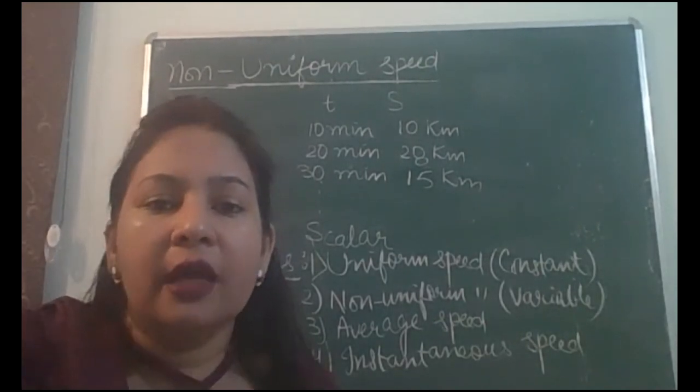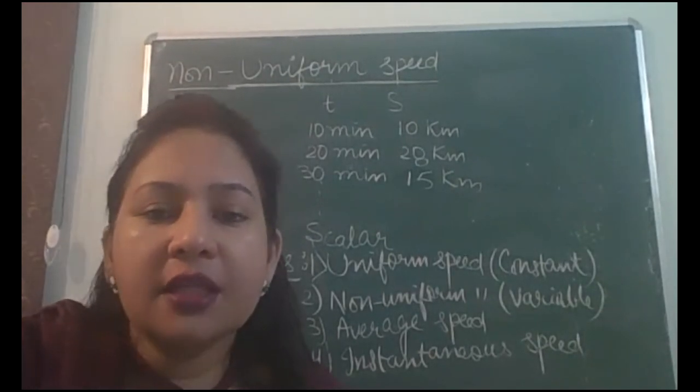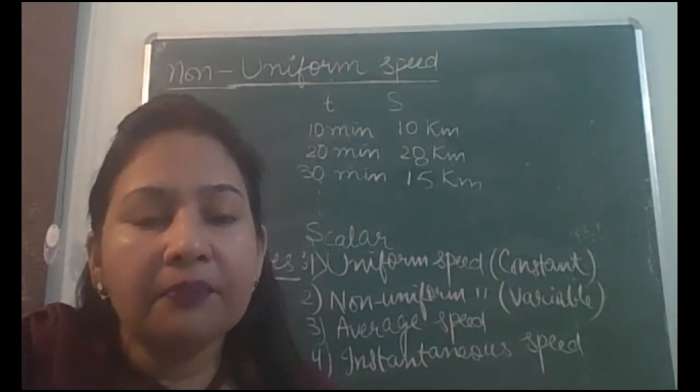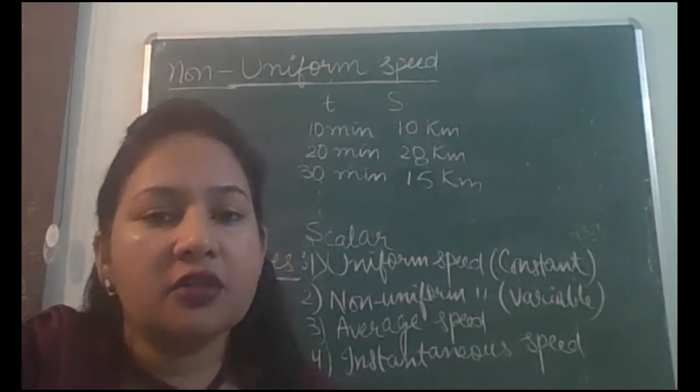I repeat, an object has non-uniform speed if it covers unequal distances in equal intervals of time or equal distances in unequal intervals of time.